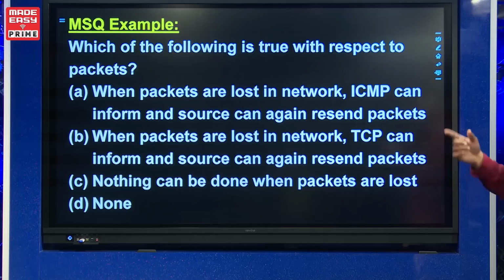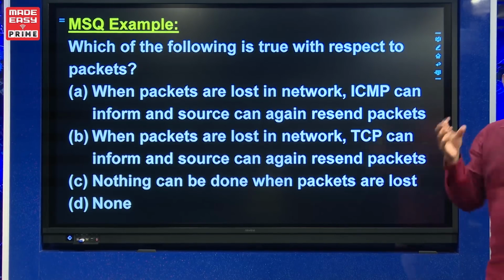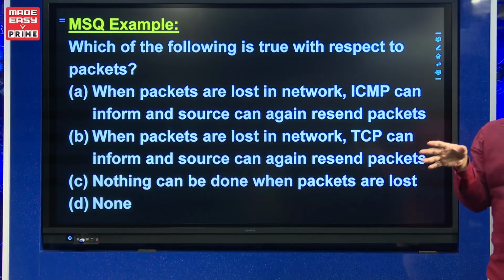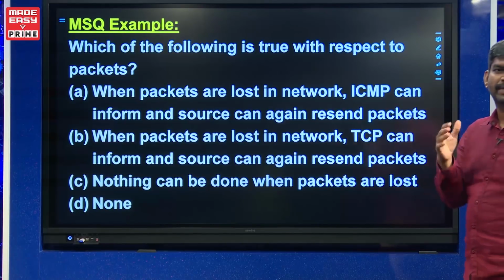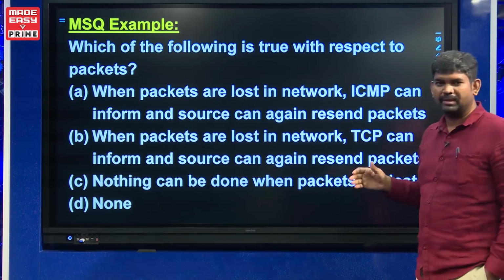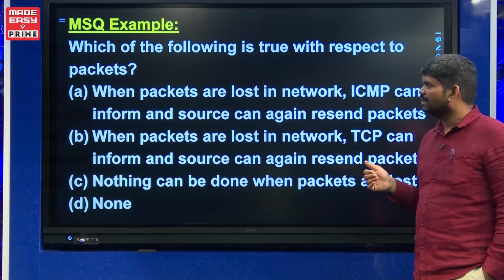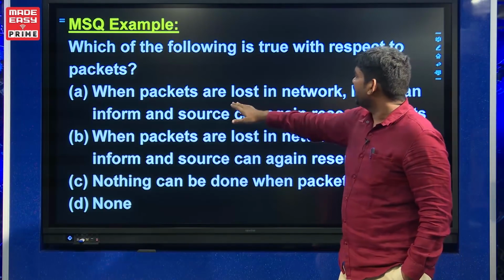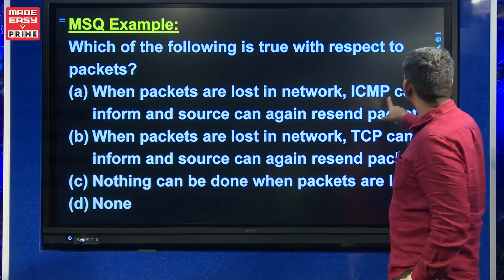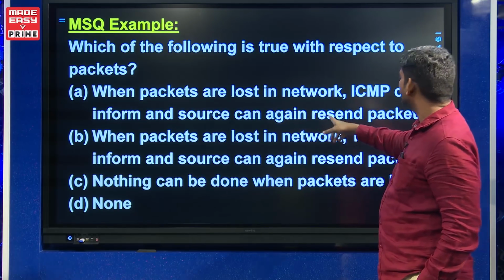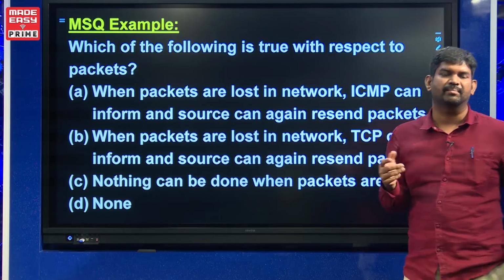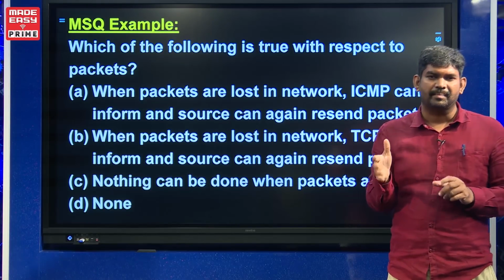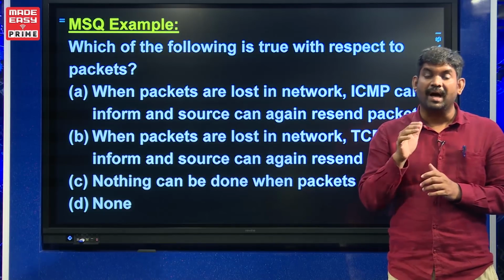Now see, there is one more thing, an MSQ example. Suppose you have an idea of the data link layer, network layer and transport layer also, but you are not linking these 3 topics. What will happen, you will know in this question. Now see, what they mentioned: when packets are lost in the network, ICMP can inform and source can again resend the packets. Now what is the meaning of this option? It is quite simple. Network layer or router is unreliable.